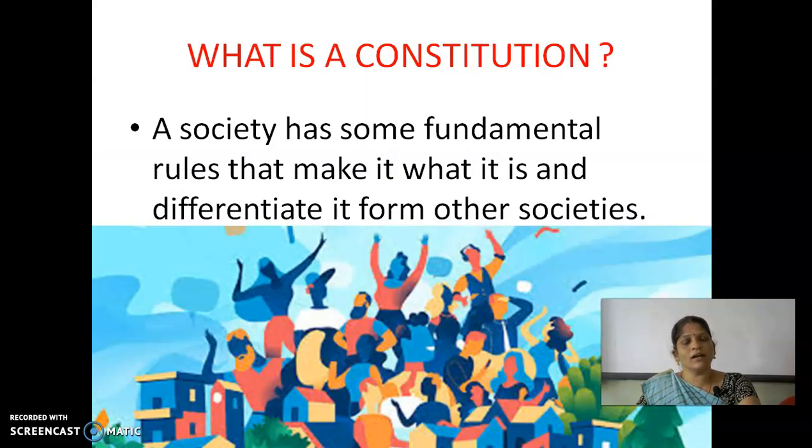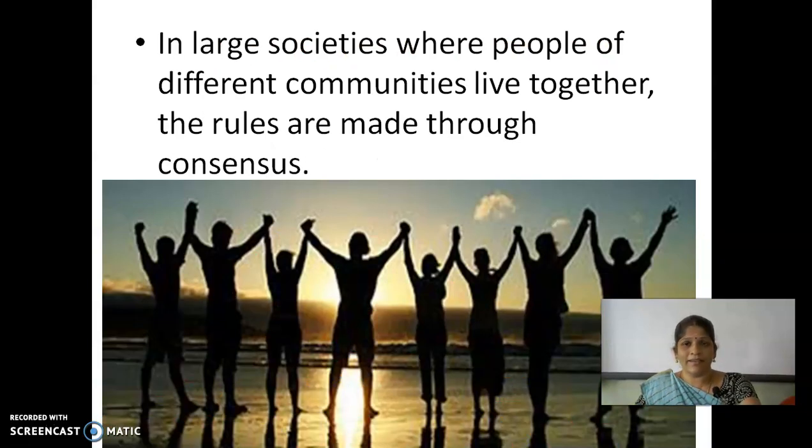Then what is a constitution? A society has some fundamental rules, some basic rules that make it what it is and differentiate it from other societies. In large societies like India, where people of different communities live together, the rules are made through consensus.